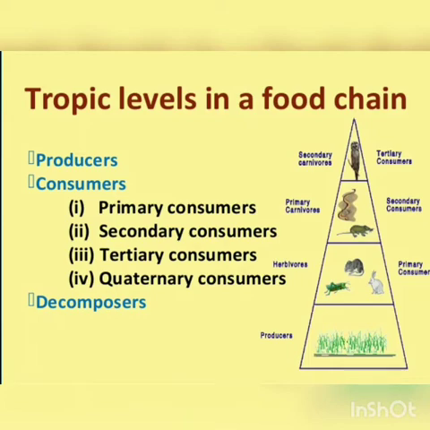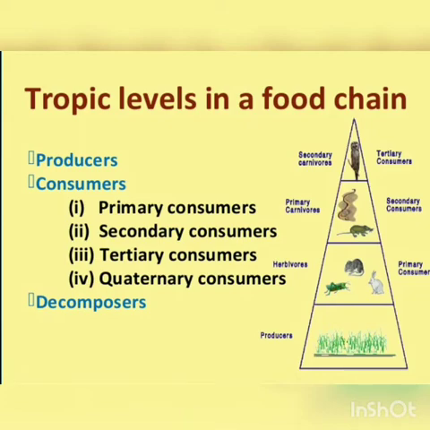Producers are the organisms that produce their own food, for example plants, seaweeds and algae. Consumers are organisms which depend on producers for their food, or depend on each other for their food.